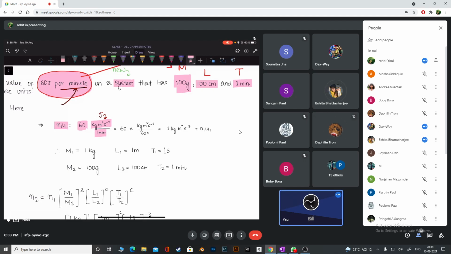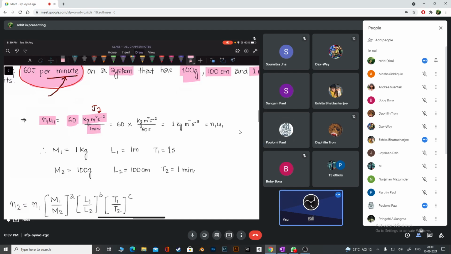Now I cannot do this. I cannot write seconds and minutes together, that is wrong, because minute and seconds are both units of time. I cannot have two units in the same expression like that. It doesn't make sense. So we are going to convert this first, otherwise we cannot proceed. I hope you are clear with this.